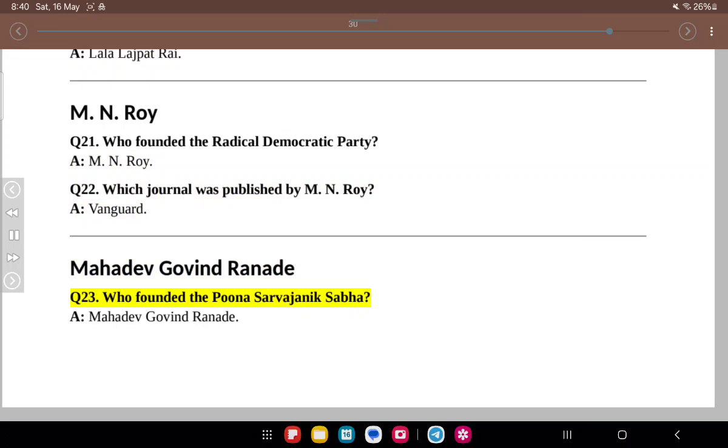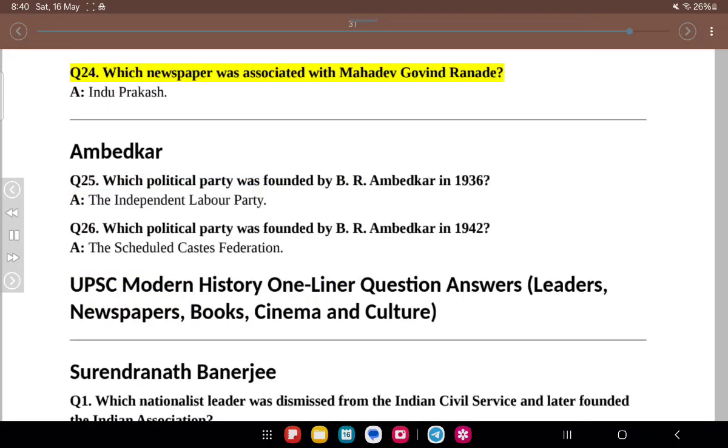Mahadev Govind Ranade. Q23. Who founded the Pune Sarvajanik Sabha? A. Mahadev Govind Ranade. Q24. Which newspaper was associated with Mahadev Govind Ranade? A. Indu Prakash.